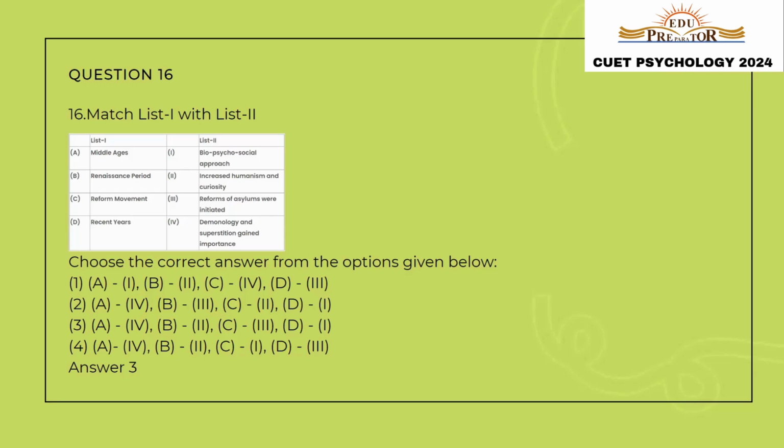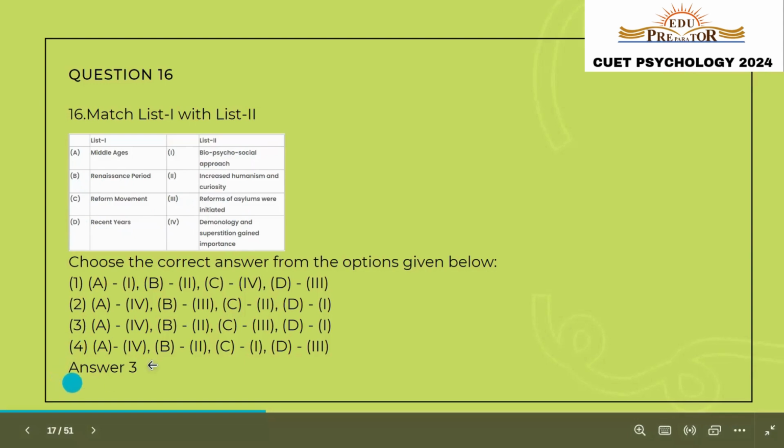List 1, A part talks about Middle Ages. So in Middle Ages, option number 4 will be matched. Demonology and superstition gained importance. In Renaissance period, there was increased humanism and curiosity. Under the reform movement, reforms of asylums were initiated, and in the recent years, we followed the biopsychosocial approach. So the correct answer of this question will be option.